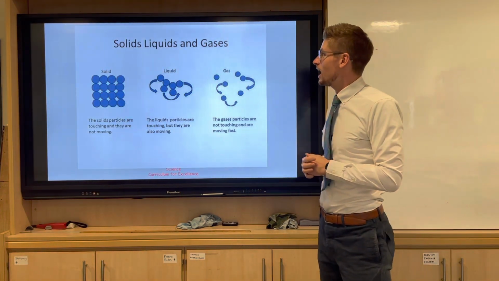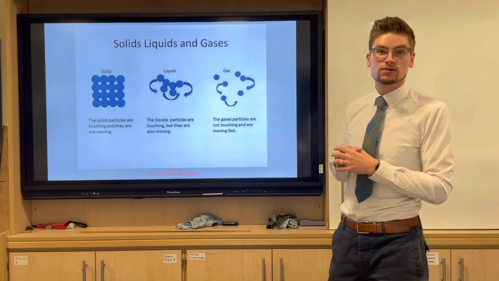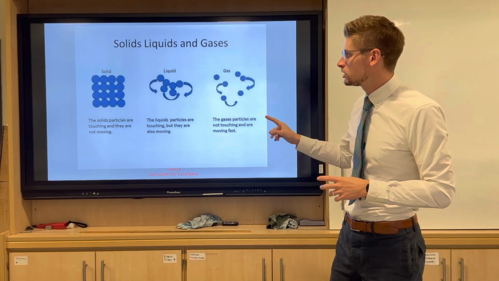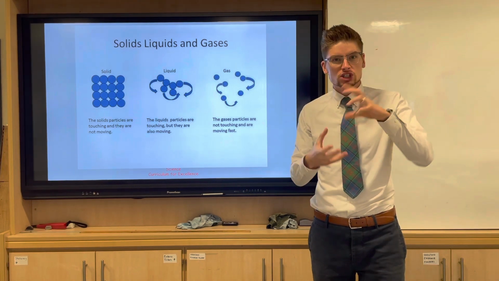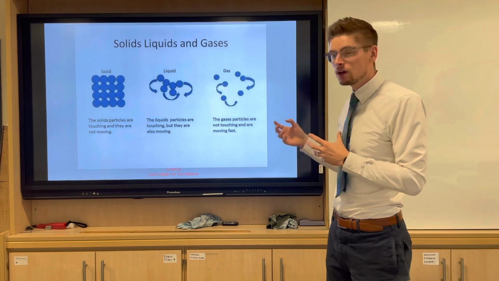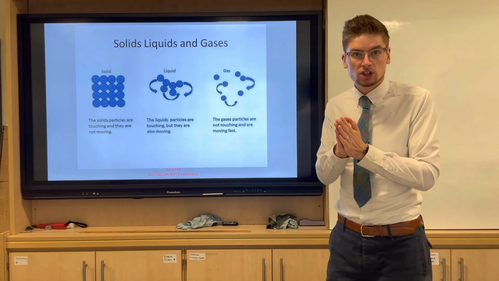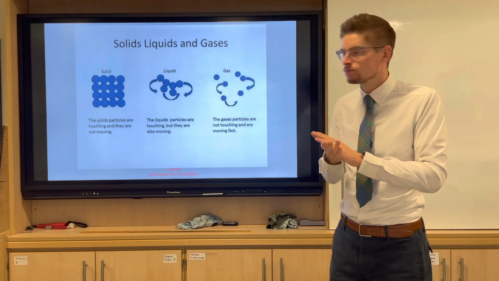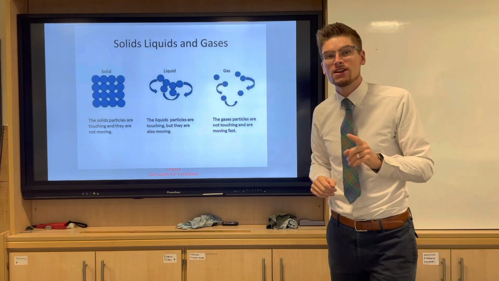Now, when we have solids, liquids, and gases, the particles are arranged in slightly different ways for each state of matter. For solid, we have them touching, but they're not moving. So it's a nice steady structure. For liquids, we have them touching, but they're a wee bit more loose and they're fluid. They're still touching, but they can move. And for gas, they're not touching, but they're moving very, very fast.